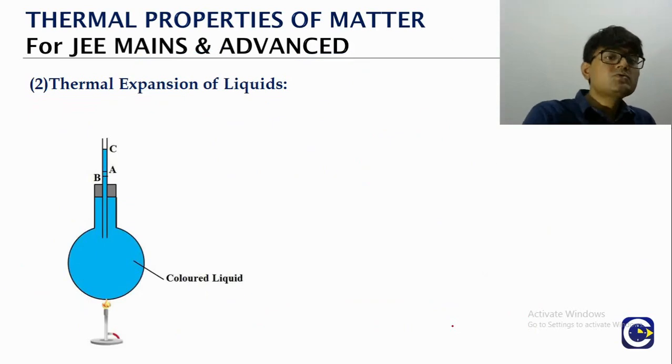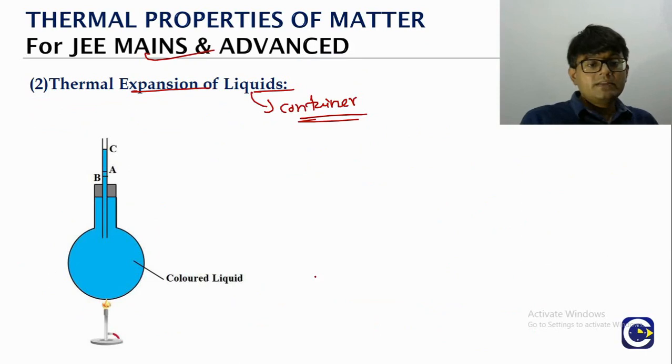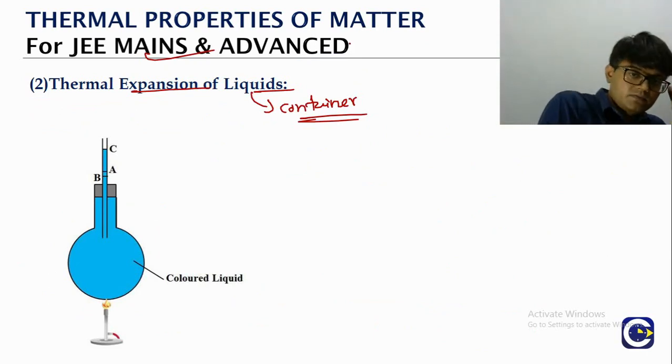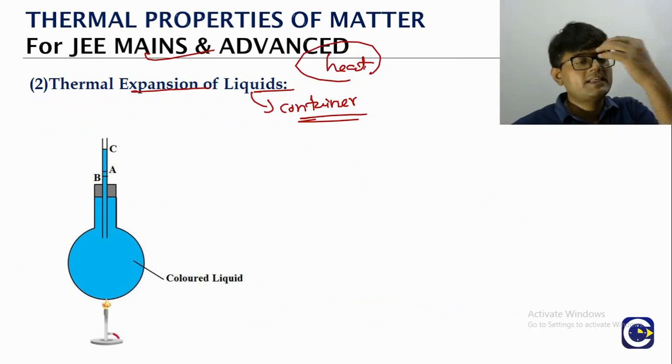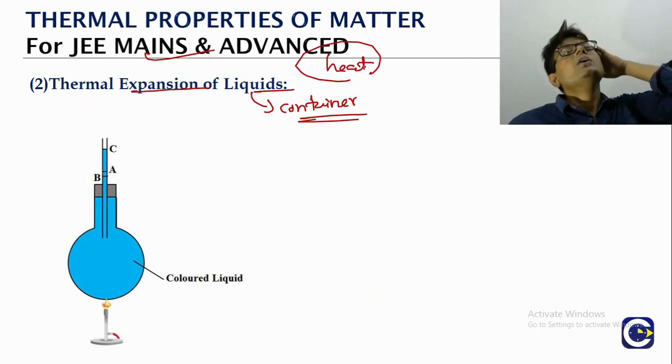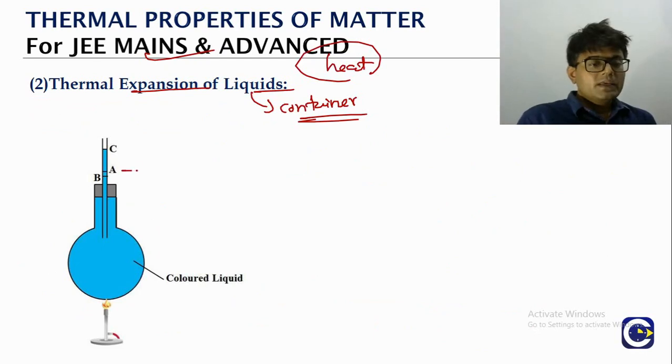Now when it comes to the expansion of the liquids, what we need to keep in mind is liquids are going to be kept in a container, and the container also will expand. When you heat, not only the liquid, the container also will expand. So say A is the initial level of the liquid.